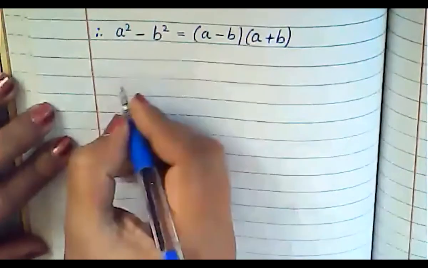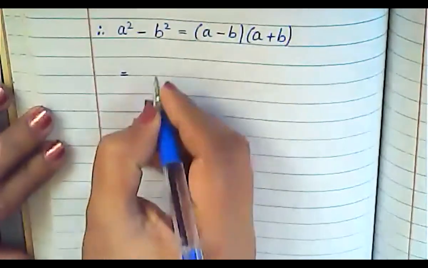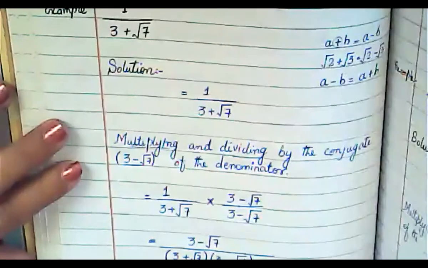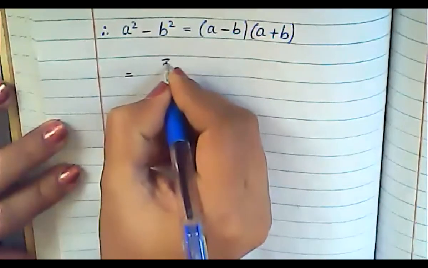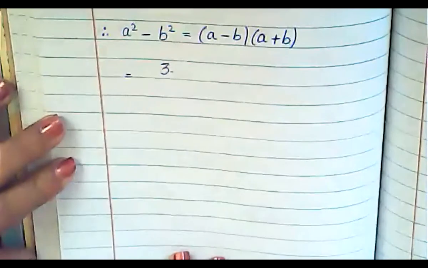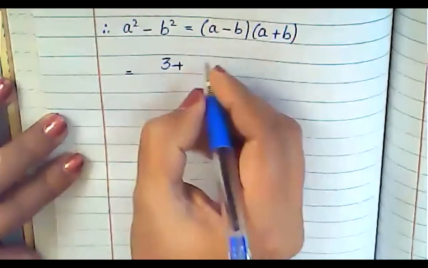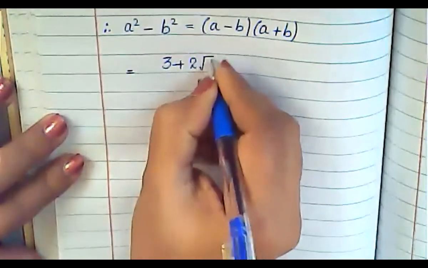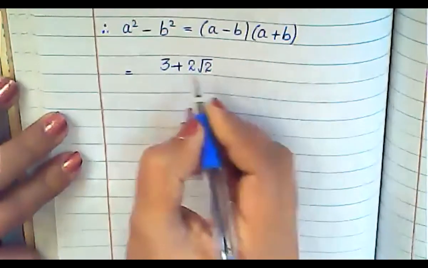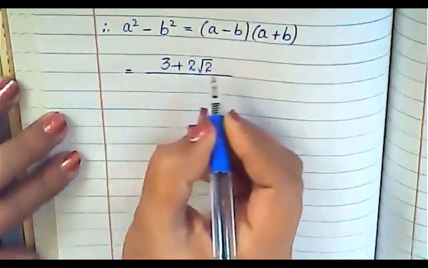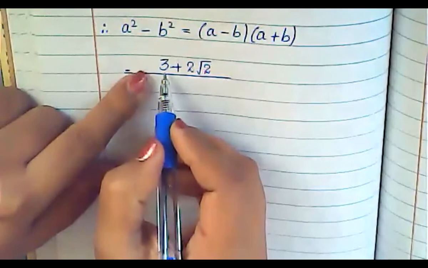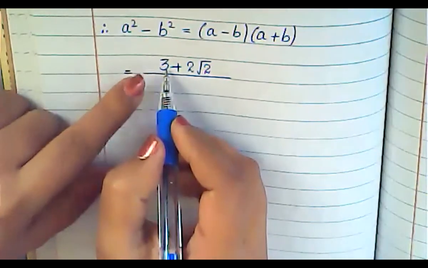Now look here. First simply write down your numerator. What is your numerator? 3 plus 2 under root 2. Now in the denominator, you have to take the square of term a.